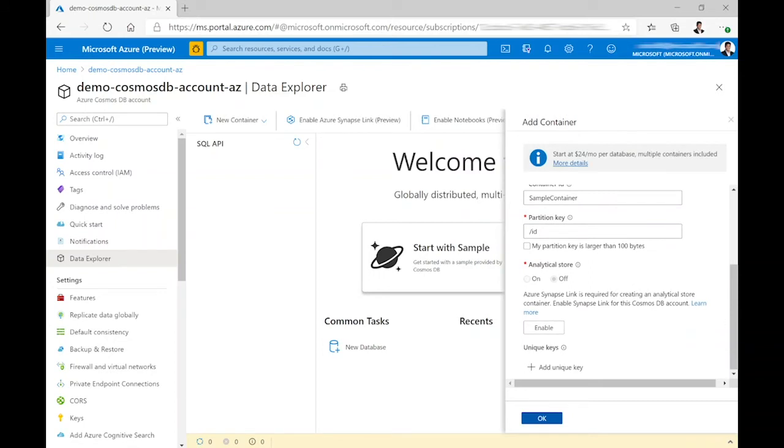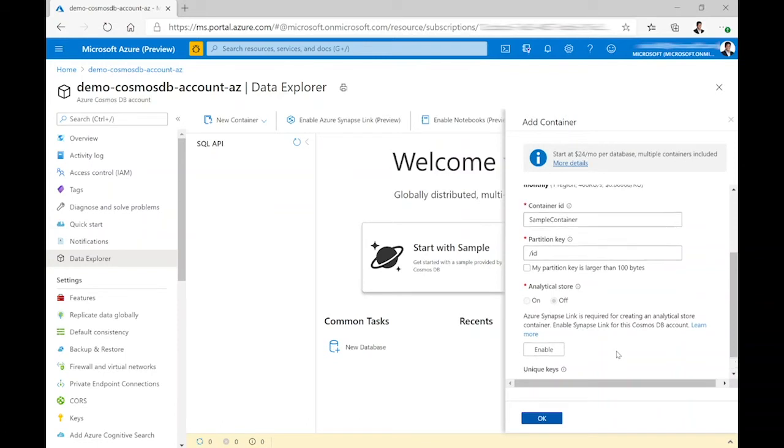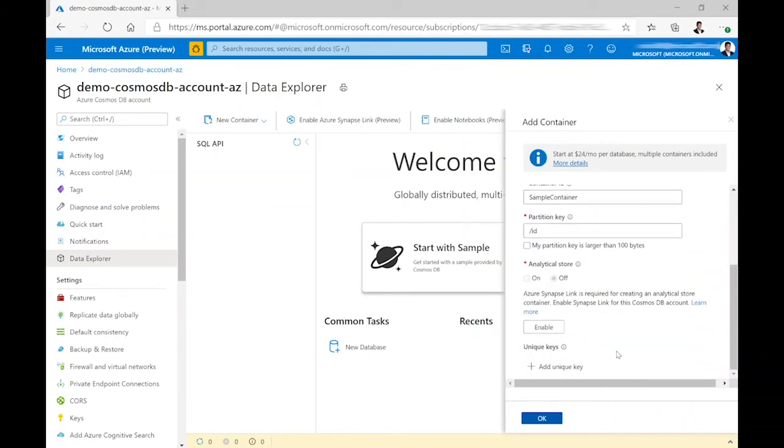Analytical store is one of the features available in Cosmos DB. It is an extended feature for doing some analysis on Cosmos DB. If you switch on the analytical feature here, your transaction store will be stored in a columnar way, so it will be available for faster access for any kind of analysis on your data in Cosmos DB. So I have given whatever key parameters are required to create my container.